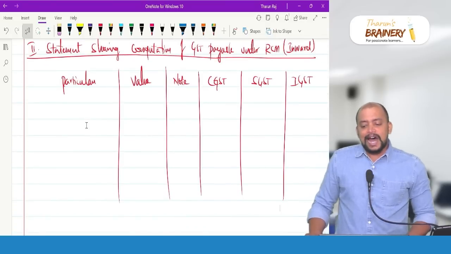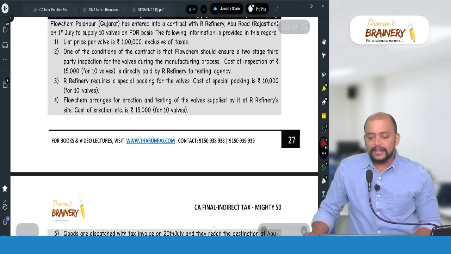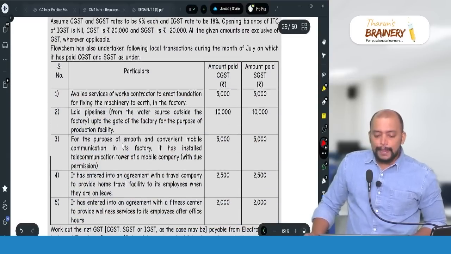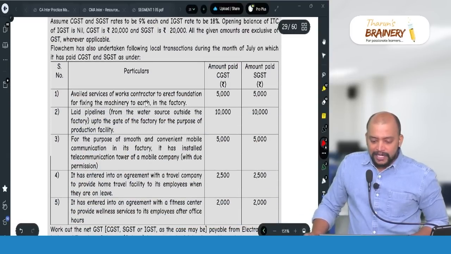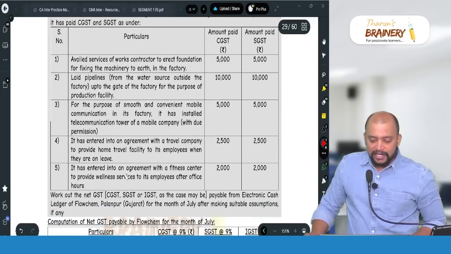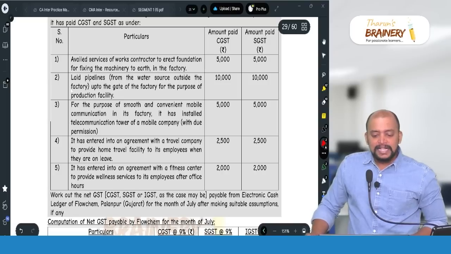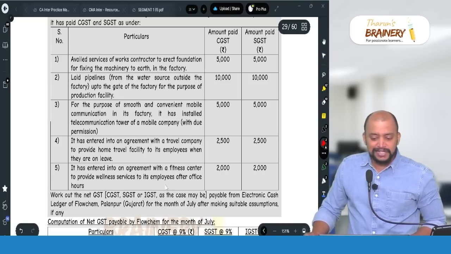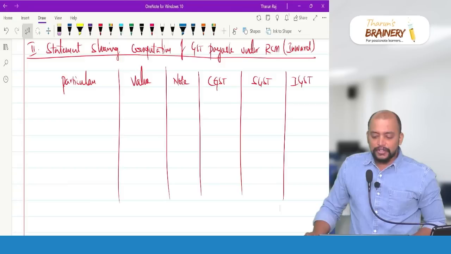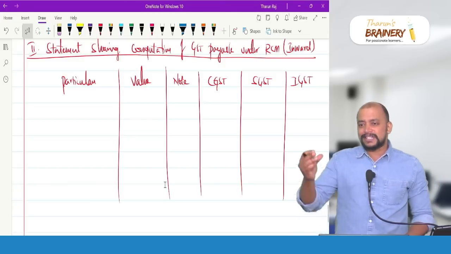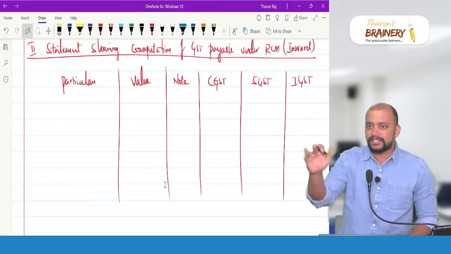So this RCM definitely we have to check here. Availed works contract, laid pipelines, telecommunication. We don't have that much in this inward supply. That much is not there, but you will come to know. So just 2-3 lines are enough, because there is nothing.